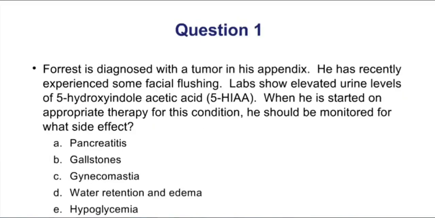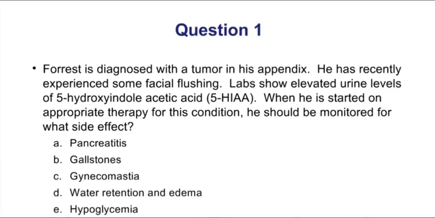Now that we've finished these last few chapters, let's do 2 practice questions together. Here's the first one. Try it on your own, and then we will discuss. Forrest is diagnosed with a tumor in his appendix. He has recently experienced some facial flushing. Labs show elevated urine levels of 5-HIAA. When he is started on appropriate therapy for this condition, he should be monitored for what side effect.